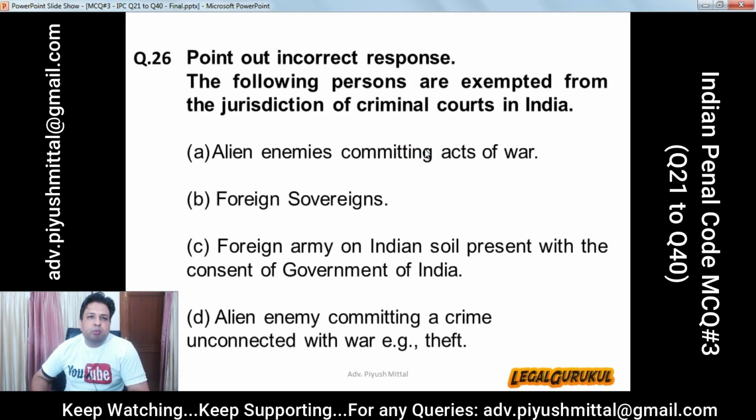Question 26. Point out the incorrect response. The following persons are exempted from the jurisdiction of criminal courts in India. A. Alien enemies committing acts of war. B. Foreign sovereigns. C. Foreign army on Indian soil present with the consent of the government of India. D. Alien enemy committing a crime unconnected with war, that is theft, etc. And the correct answer is alien enemy committing a crime unconnected with war, theft, etc. So this is the incorrect response.